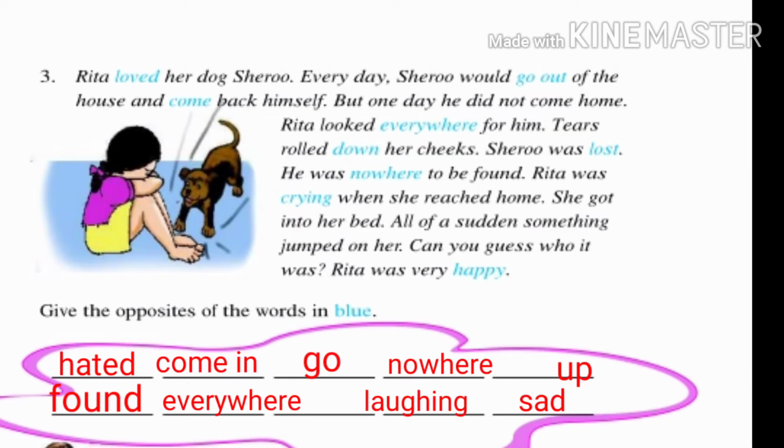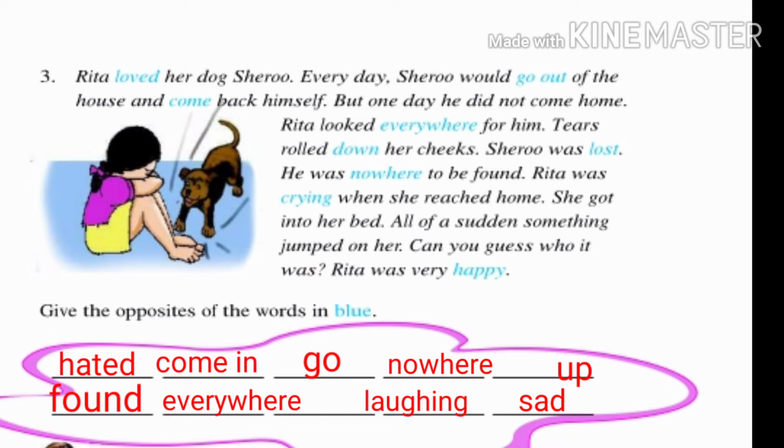Now we will see one passage here, and in that passage some words are written in blue. So we want to give the opposites of the words in blue and rewrite the passage. But before that, we should find the opposite words of these blue words. So let's start from the first blue word, that is loved. Its opposite word is hated.